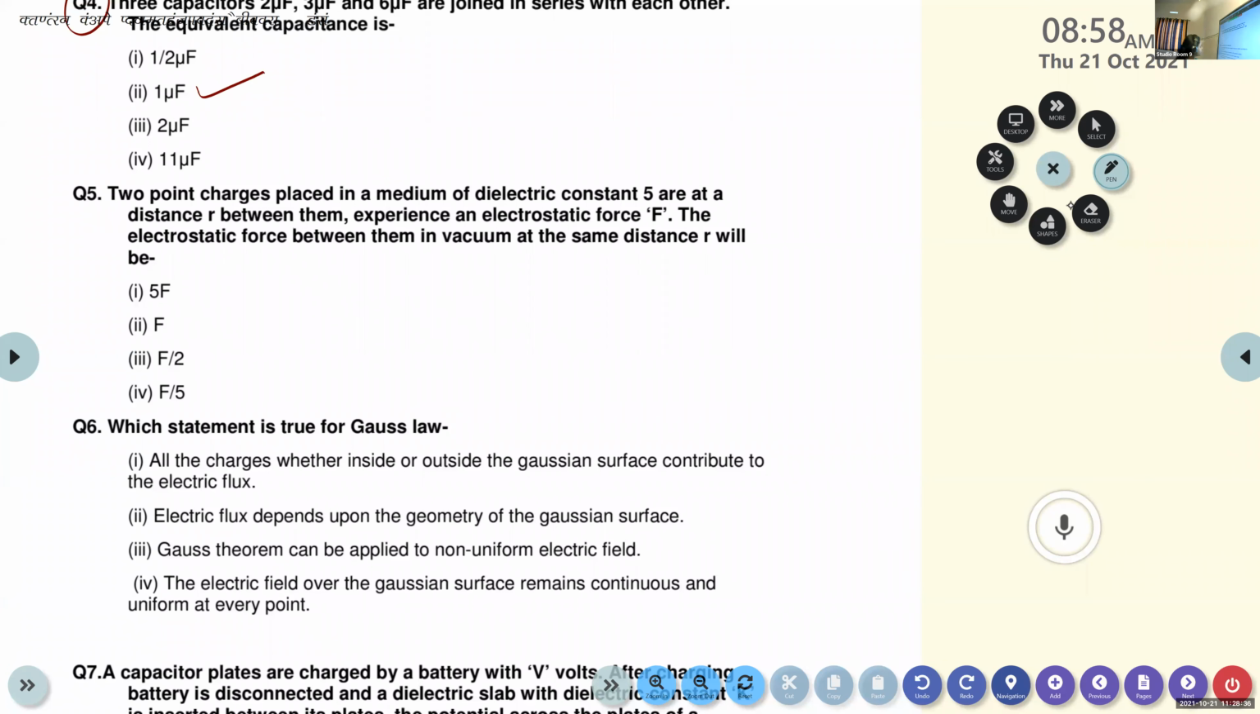We have two point charges, which we can consider as Q1 and Q2, in a medium with dielectric constant 5, at a distance r between them. It experiences an electrostatic force of F. The electrostatic force between them in vacuum at the same distance r will be?